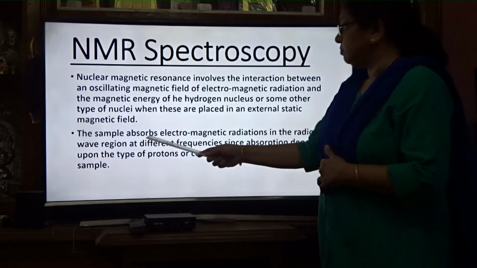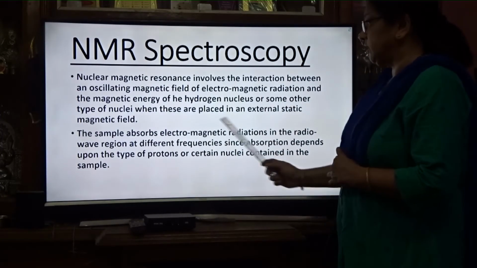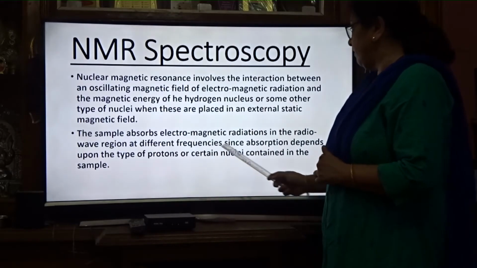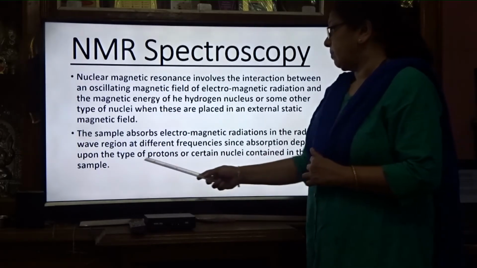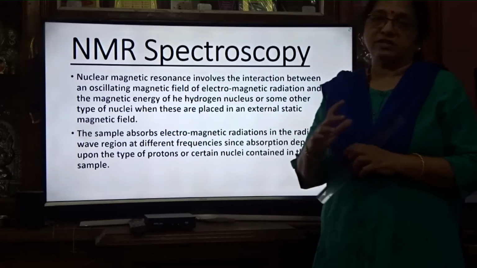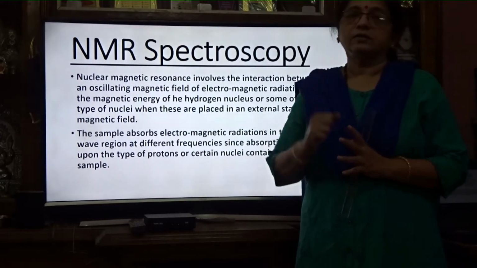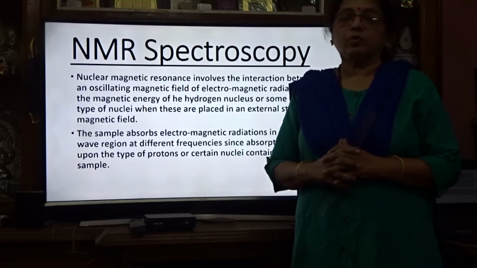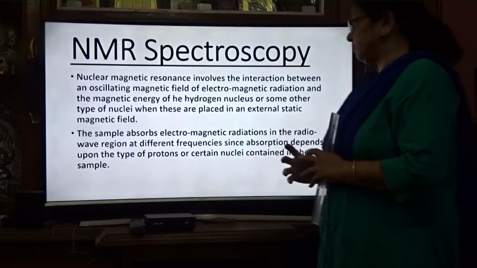The sample absorbs the electromagnetic radiation in the radio wave region at different frequencies, since absorption depends upon the type of proton or certain nuclei contained in the sample. So what type of proton is that? Depending on that, the radiations are absorbed and you will get a spectrum known as the NMR spectrum.